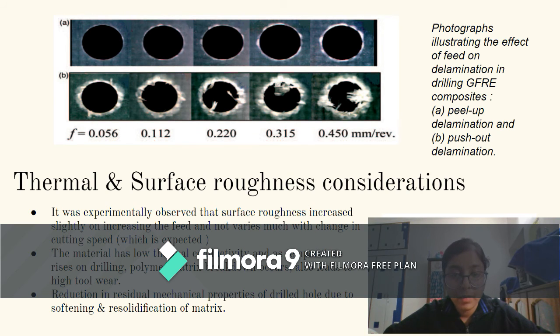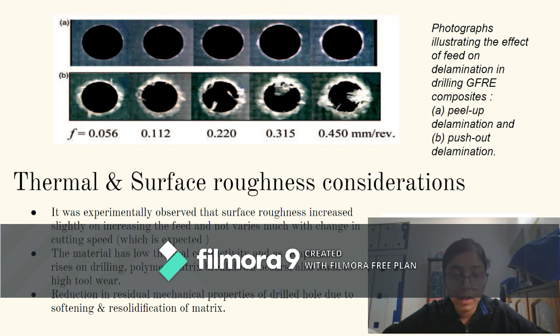This high temperature also leads to high tool wear. We also have a formula to calculate the temperature at the flank surface given V and F, which are the cutting speed in meter per minute and feed in mm per revolution respectively.